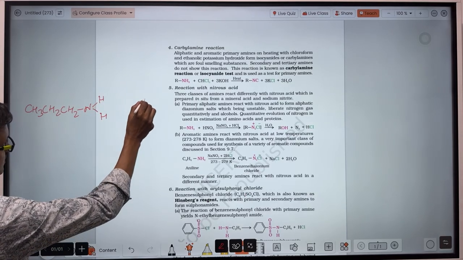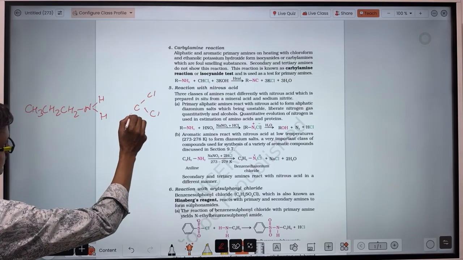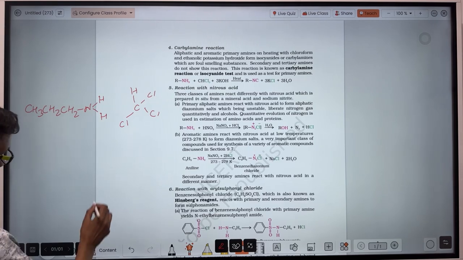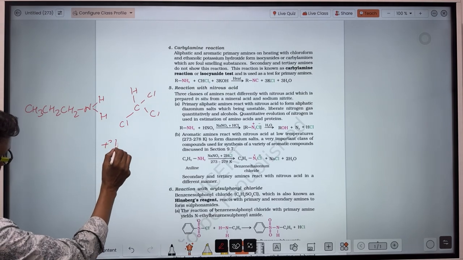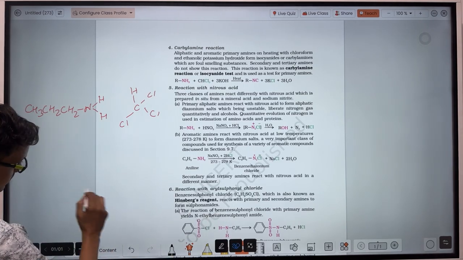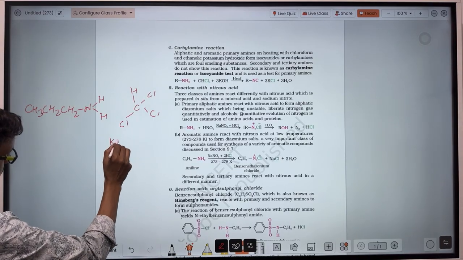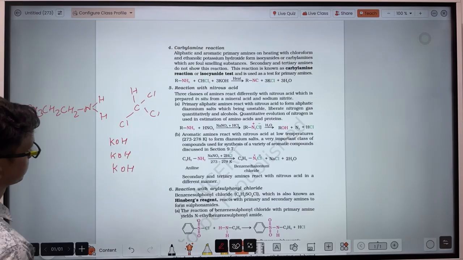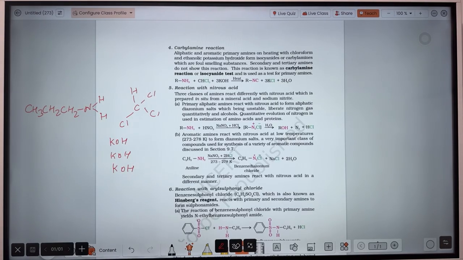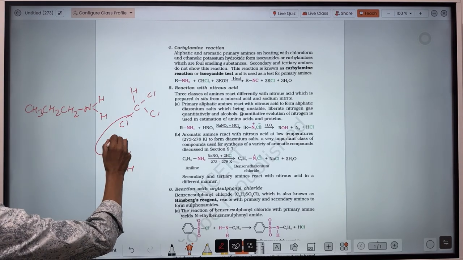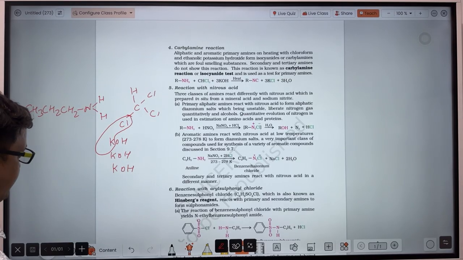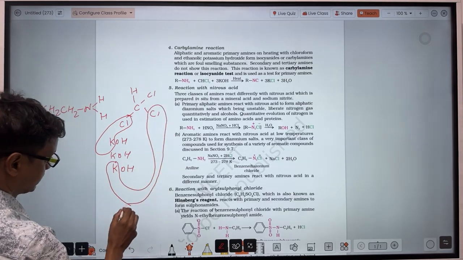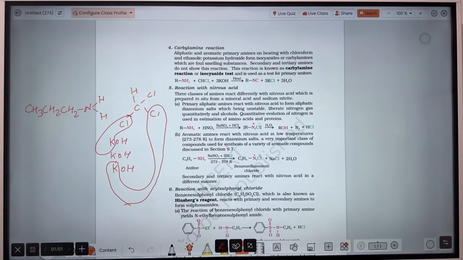Chloroform is CHCl3, this one, and 3 moles of KOH. So let's see. One chlorine combined with this potassium forms KCl. In the same way, this potassium will combine with this chlorine to form KCl.